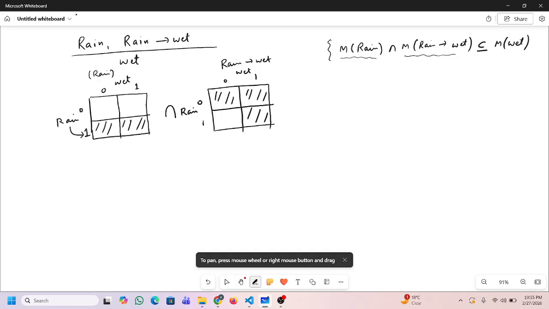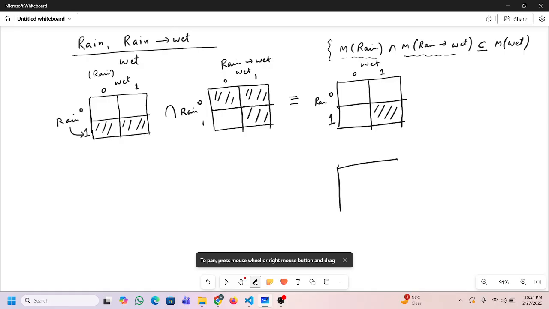So if I draw the intersection of these, it will be something like this. Here it is wet, 0 1, here it is rain, 0 and 1. Then the intersection, the common point between these two square boxes, is this one. Now it should be a subset of the model of wet. If it is to be sound, it should be like that.